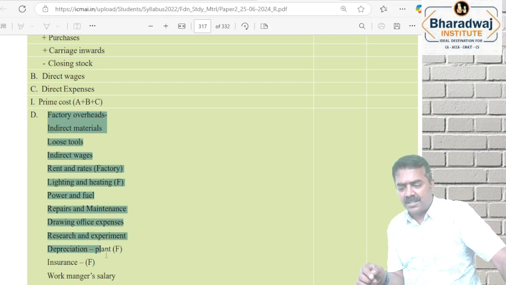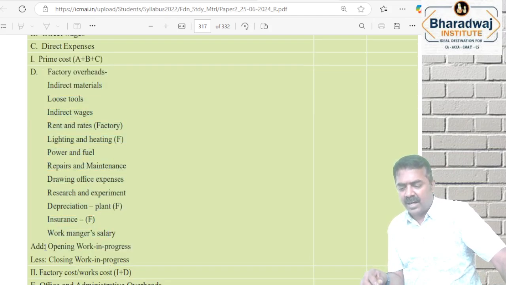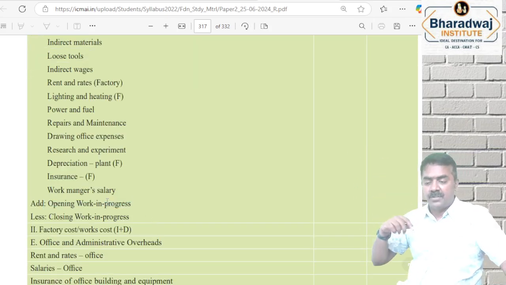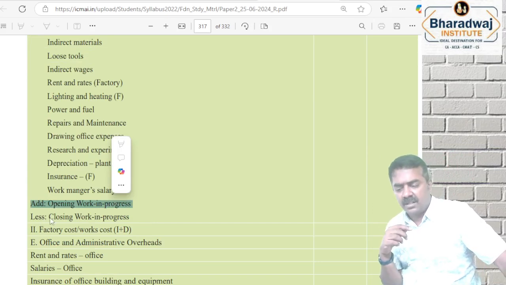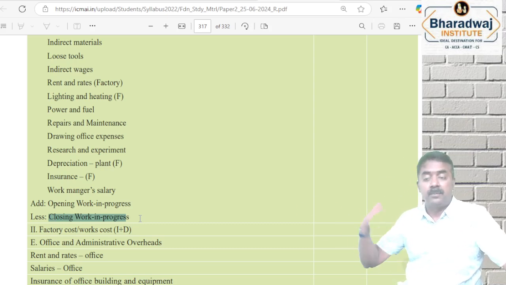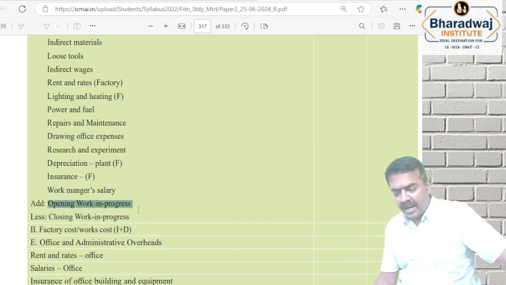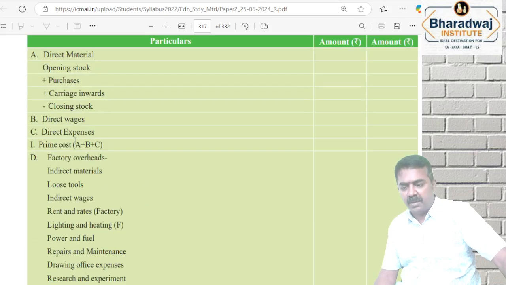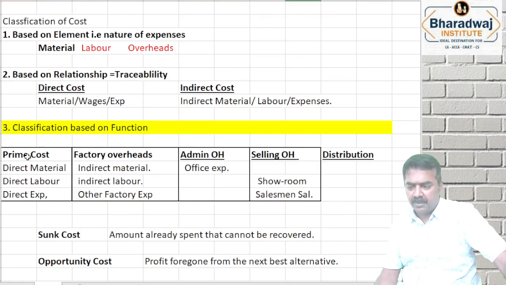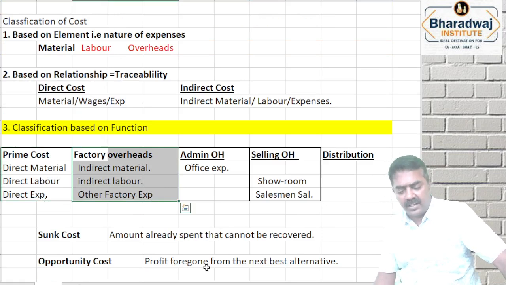So all expenses incurred in the factory, add opening work in progress. ஏன்னா ஃபர்ஸ்ட் இருக்கிற work in progress, semi finished goods, we'll manufacture that first. Minus closing work in progress, because we'll manufacture in the next year, we'll complete production in the next year. So add opening WIP minus closing WIP, it will give us factory cost. So prime cost plus factory overheads is known as which cost? Factory cost. அதான் பார்த்தோம் இல்லையா? Prime cost plus factory overheads after adjusting WIP, we call it as factory cost.